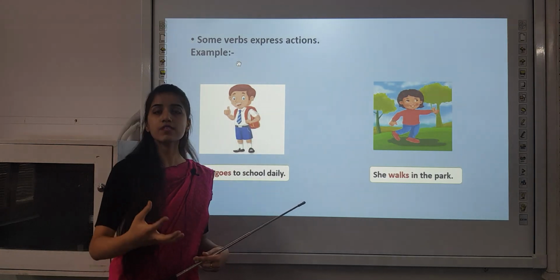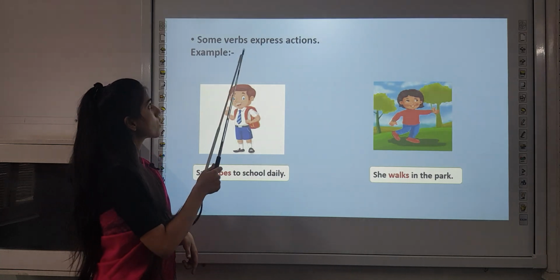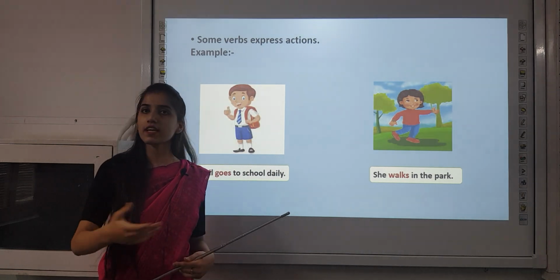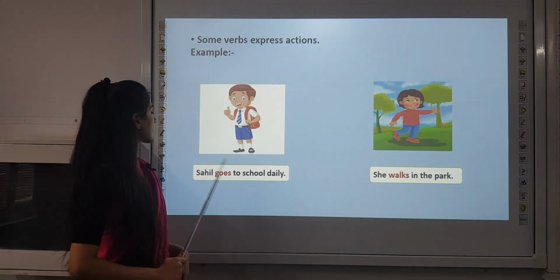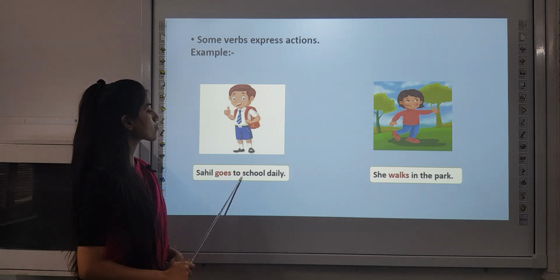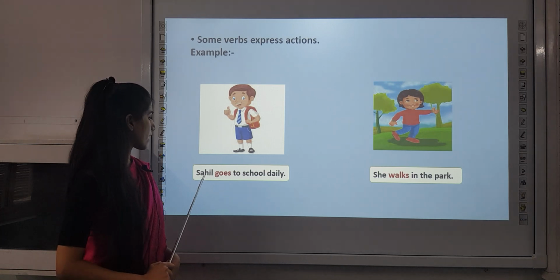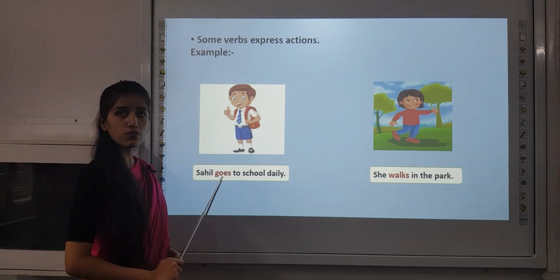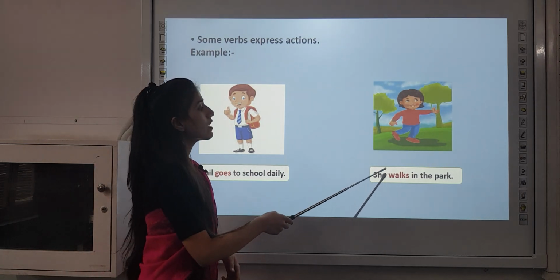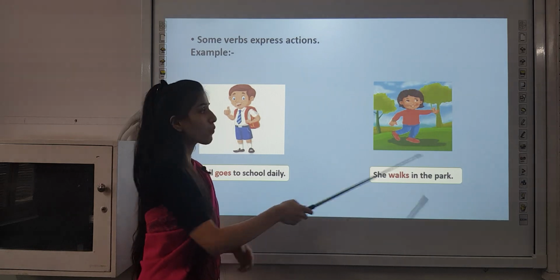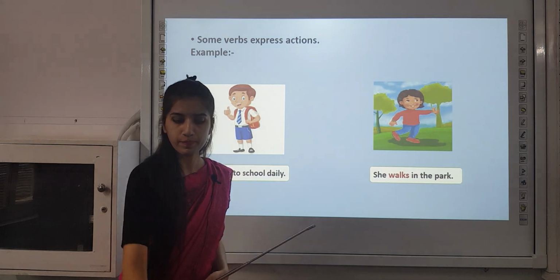So let's see how these words are used and expressed in a sentence. Some verbs express actions, as you have studied in your junior classes that action words are called verbs. See the sentence, Sahil goes to school daily. What is the action being done by the subject, Sahil? Sahil is going to school. So goes is the verb over here. In this sentence, she walks in the park, what is the action being done by her? It is walks. So walks is the verb.